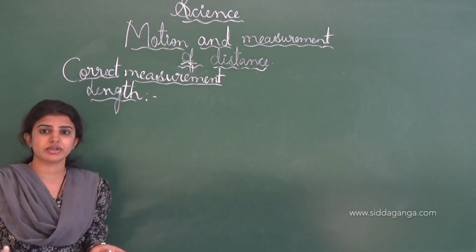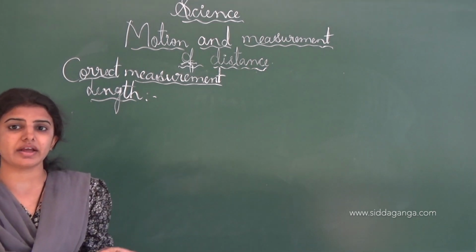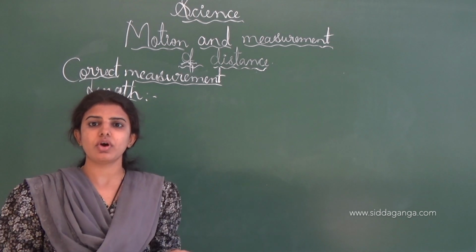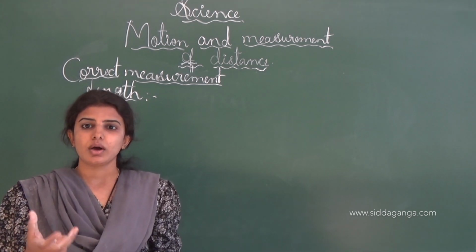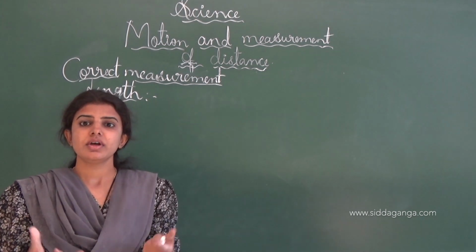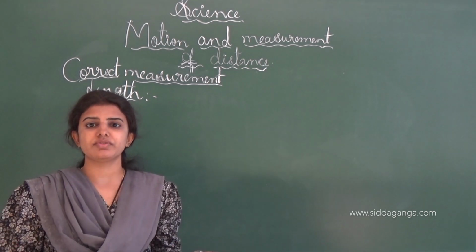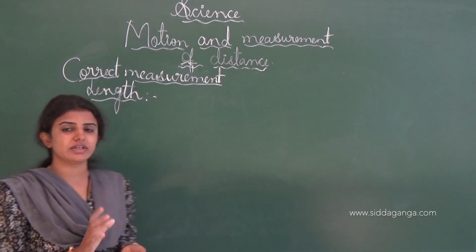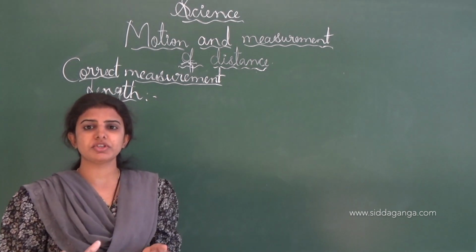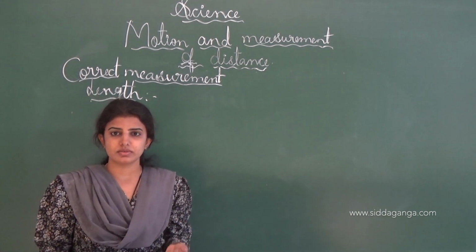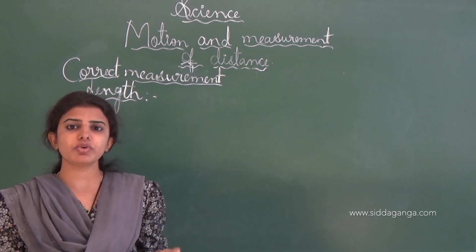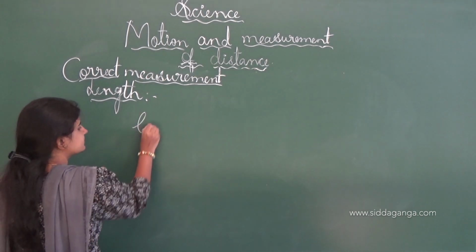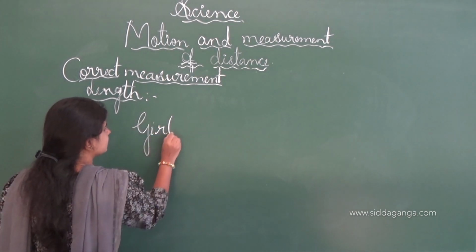It is very important, and different scales as well as devices are there, which we can use to measure a particular object based on its position and nature. We can use different items for measuring. For example, the girth of a tree we can measure using a tape. See, girth is nothing but the thickness.